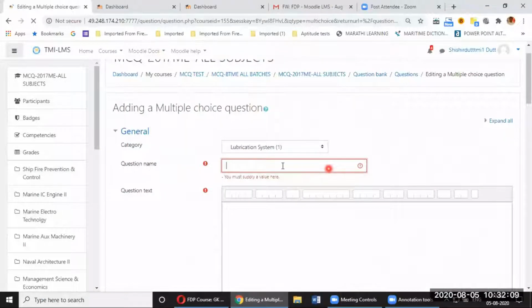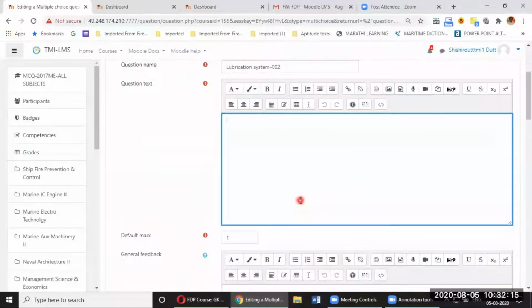So same, lubrication system 002. I am giving a question text. Now I have all the options. I can put a photograph in the question, I can put a photograph in the answer, I can put a video in the question, I can put a video in the answer, I can put audio. Audio means it can be a video file, it can be an audio file. It is your choice, because a video file may have just an audio with a blank screen getting displayed over there. So it is your choice how you want to do it.